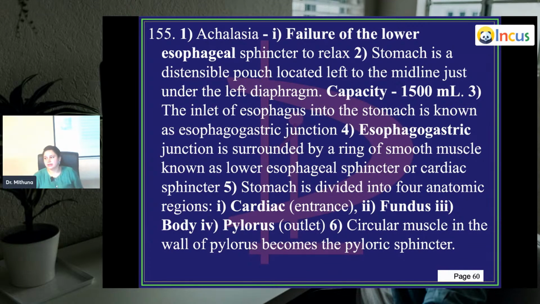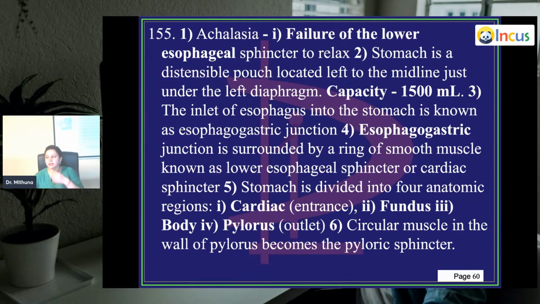of the esophagus. The stomach is a distensible pouch located left to the midline, just under the left diaphragm. Capacity is 1500 ml for the stomach. Okay, the inlet of the esophagus into the stomach is known as the esophagogastric junction. It's in the name, the esophagus is entering into the stomach.